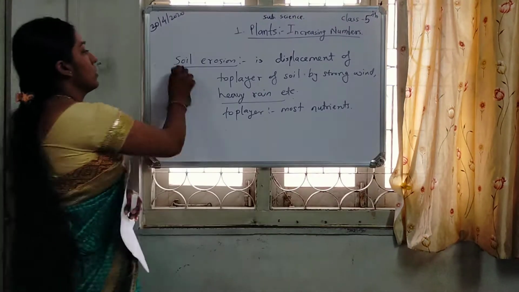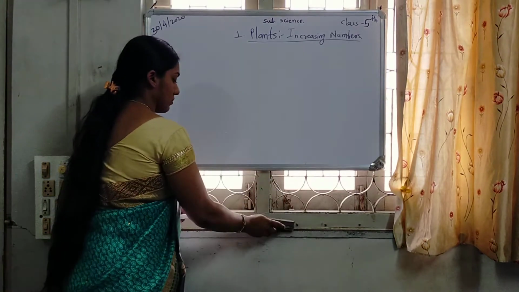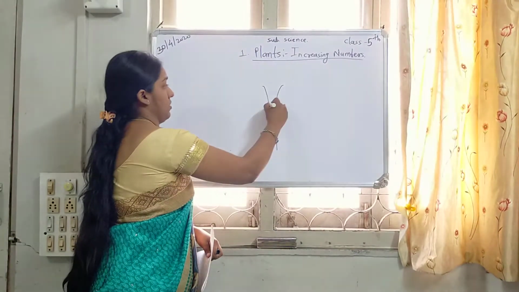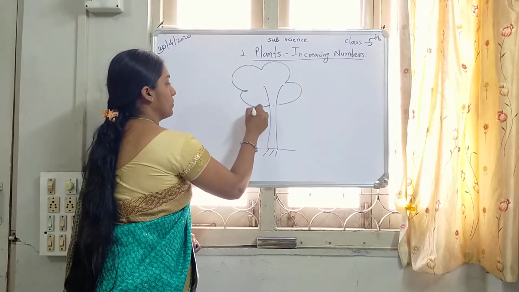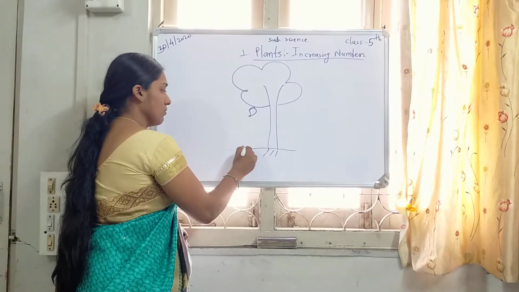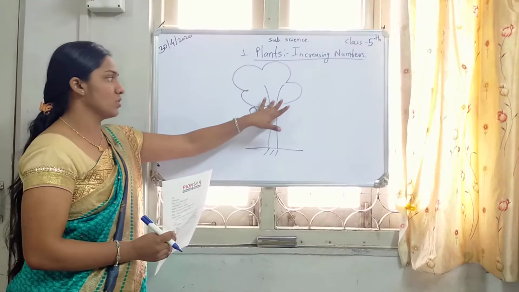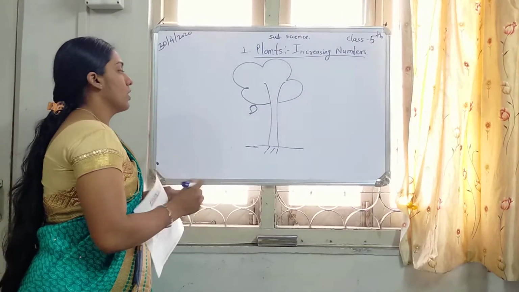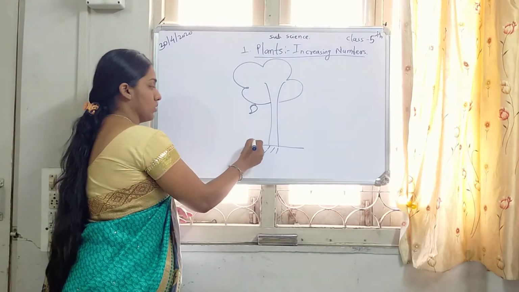Let's see how plants increase in number. How is it increasing? Plants produce more seeds. Suppose this is a mango tree. Okay, and it is in the forest. Suppose it is not in any garden of a person. It is in the forest, and this mango is ripe and falls down by itself.